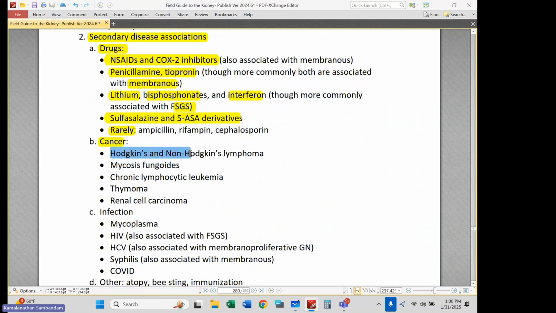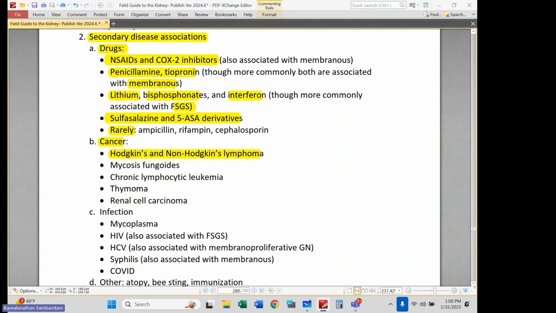Cancer has an association. We had a patient, he's passed away, in GN clinic who, as his first manifestation of recurrent Hodgkin's, had new onset, or relapsed, minimal change disease. I think actually it was Naveen who asked about this. There are other malignancies that are associated. Thymoma is associated. Renal cell carcinoma.